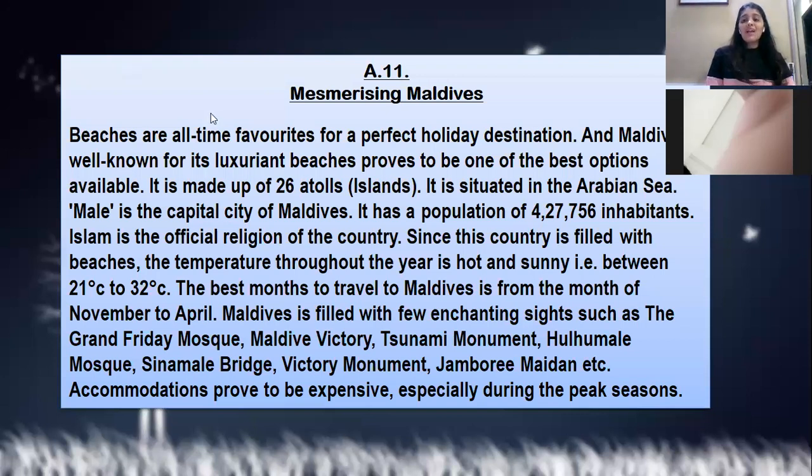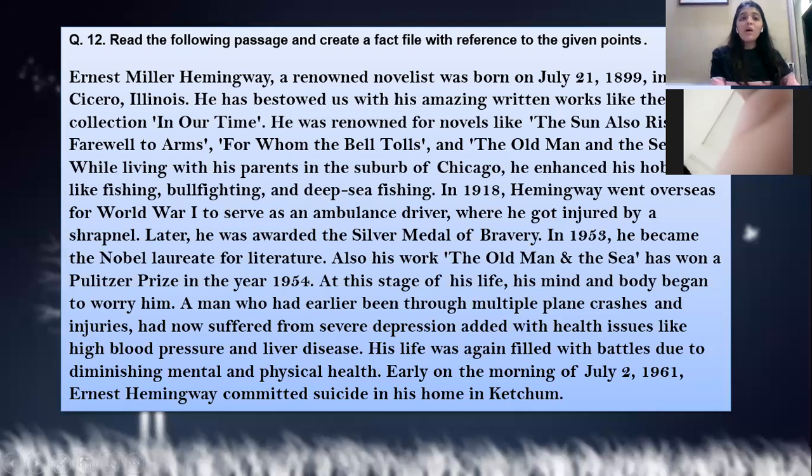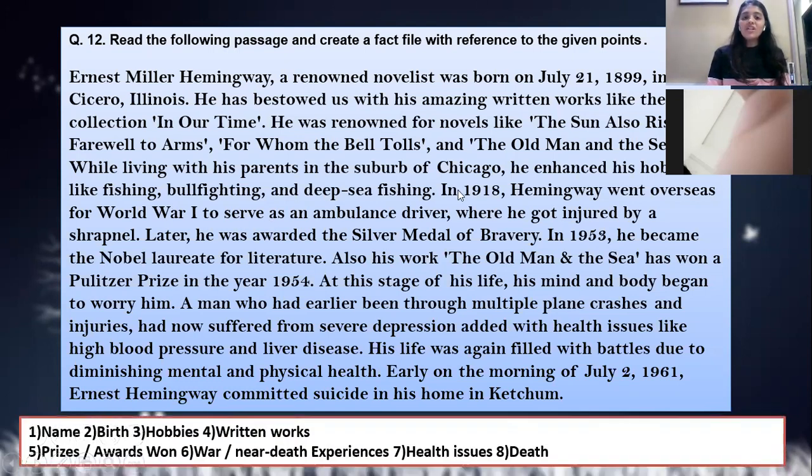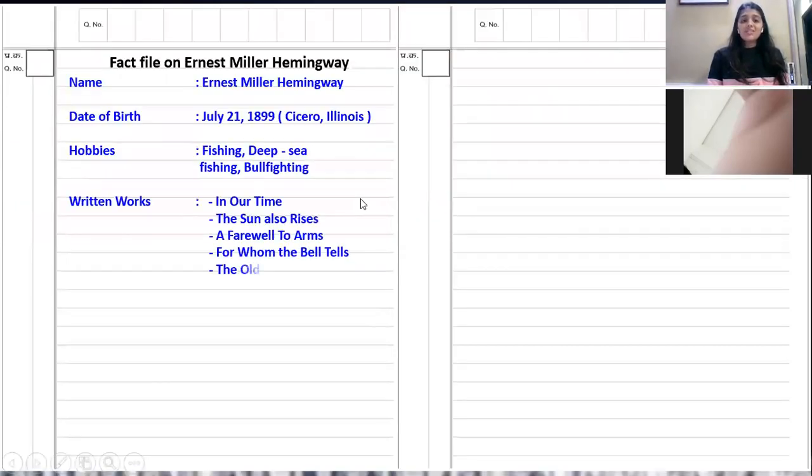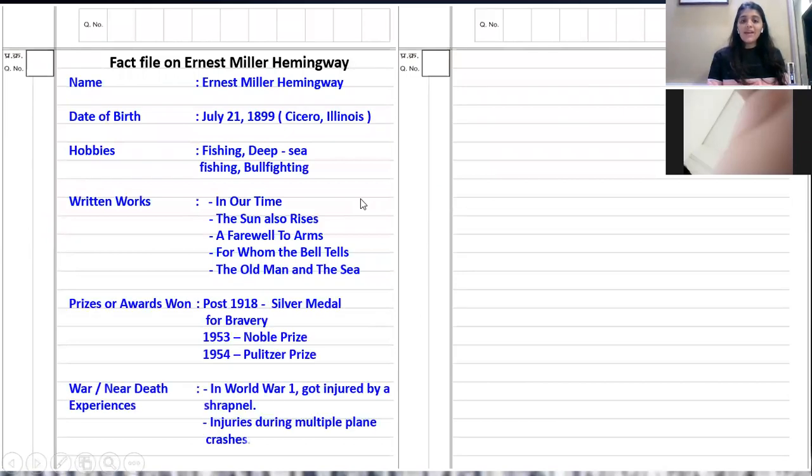Now moving ahead to the last question, where they have talked about Ernest Miller Hemingway, and they want you to convert it into a fact file. So we know the name, so we can give it a title of Ernest Miller Hemingway. Now using this paragraph, I have converted it into a fact file in this way. Fact file on Ernest Miller Hemingway: name, date of birth, hobbies, written works, then you have prizes, awards won by him, his health issues, and his death.